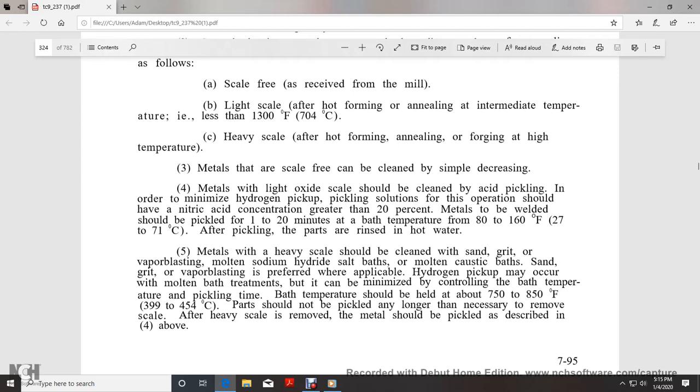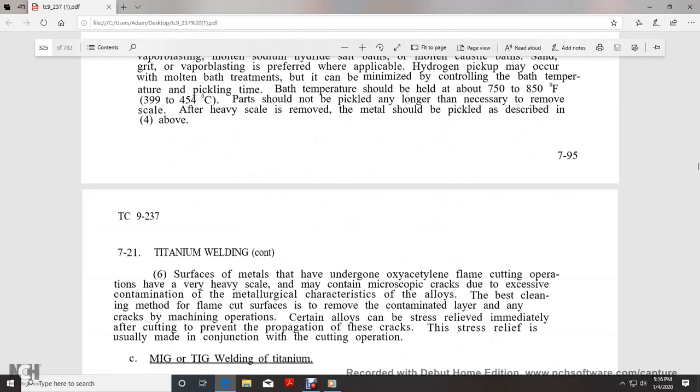Both temperatures shall be held at 750 to 850 degrees Fahrenheit. Parts shall not be picked up any longer than necessary to remove the scale. After a heavy scale is removed, the metal should be pickled as described in 4 above.